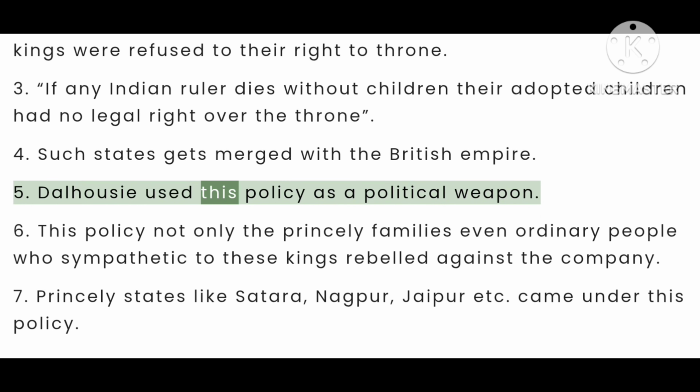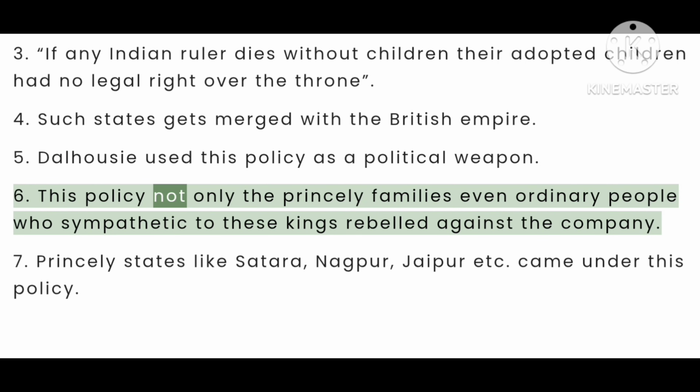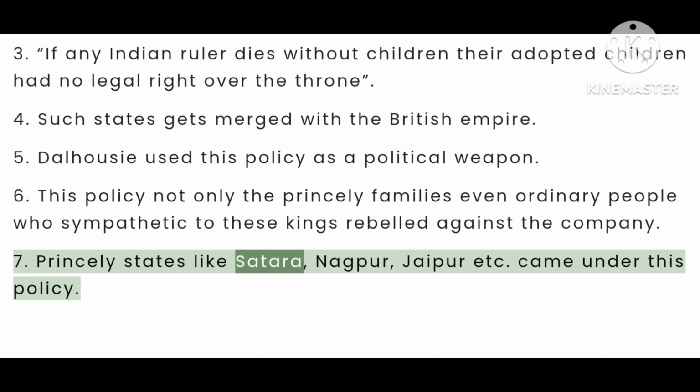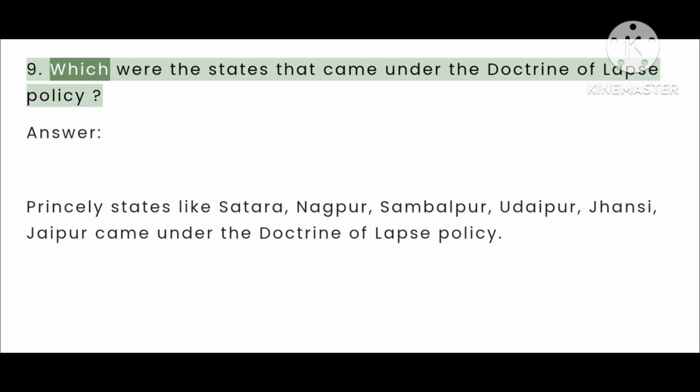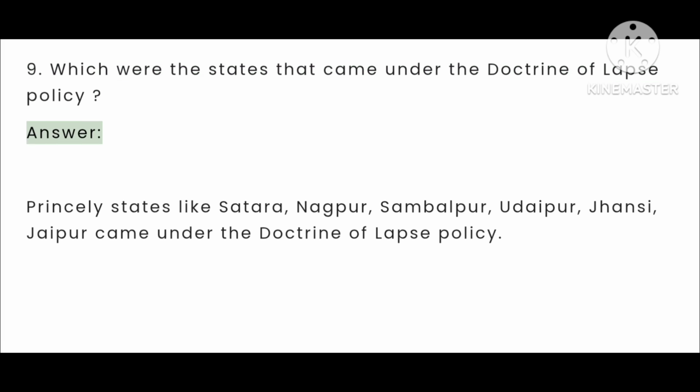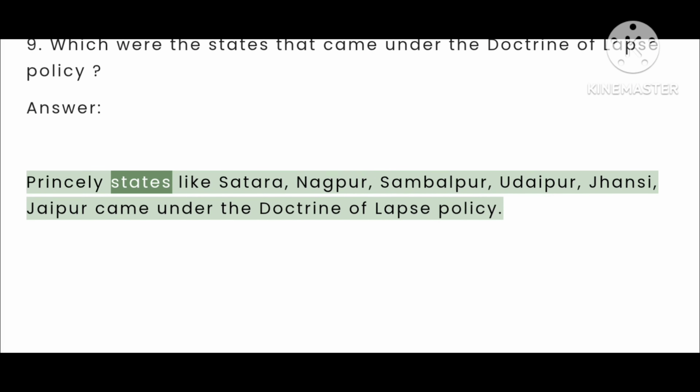5. Dalhousie used this policy as a political weapon. 6. Not only the princely families, even ordinary people who were sympathetic to these kings rebelled against the company. 7. Princely states like Satara, Nagpur, Jaipur etc. came under it. 9. Which were the states that came under the doctrine of lapse policy? Answer. Princely states like Satara, Nagpur, Sambalpur, Udaipur, Jhansi, Jaipur came under the doctrine of lapse policy.